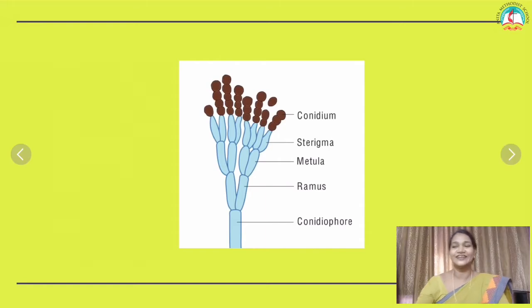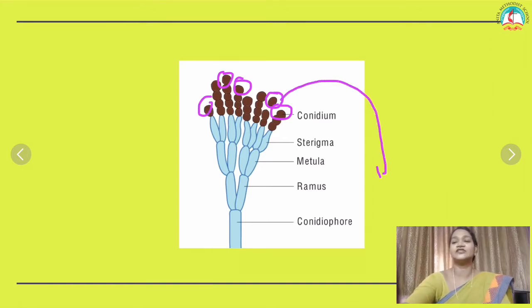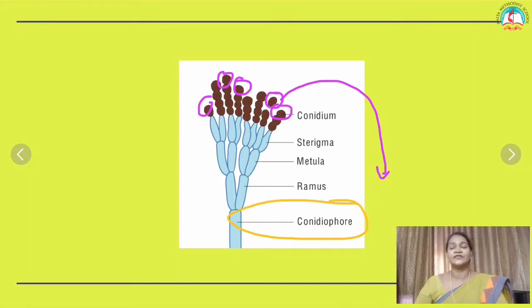Conidia. Example, Penicillium. Now here you can find the small outgrowth, the conidial outgrowth. Each conidium falls onto the ground, and later they can develop into a new daughter cell. In these conidia you can find various structures. The conidiophore is the structure which bears the conidia.